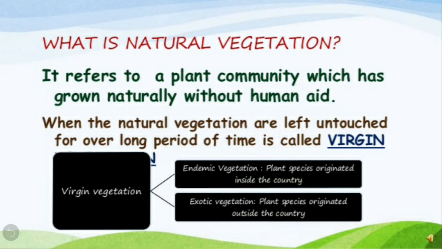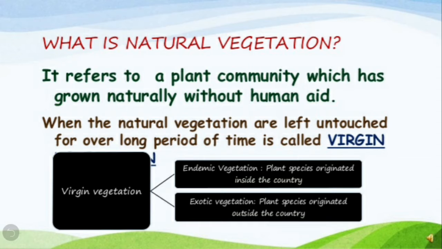So children, what is natural vegetation? Natural vegetation refers to a plant community which has grown naturally without human aid. And when the natural vegetation is left untouched for a long period of time, it is called virgin vegetation.